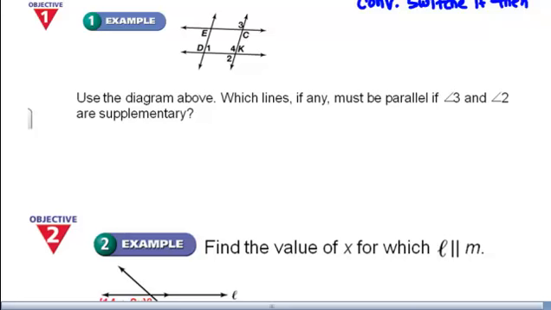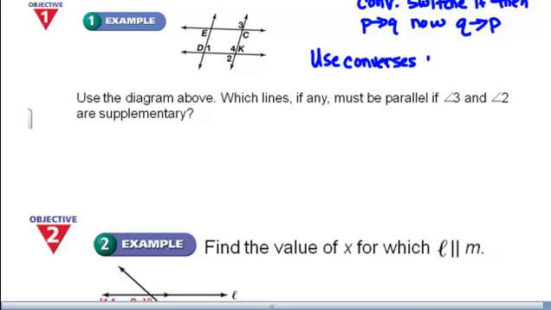We started off with P implies Q, and now it's Q implies P. So this is the reason why we have learned converses, and we have to use the converses to prove parallel lines.